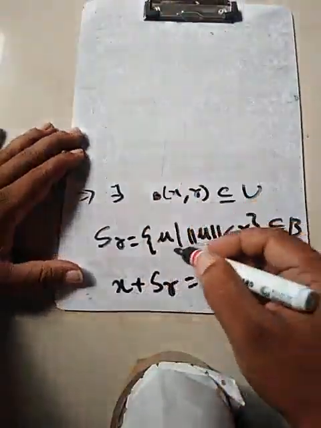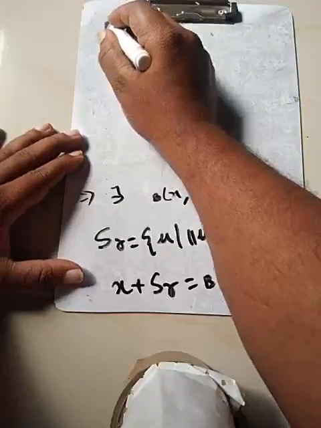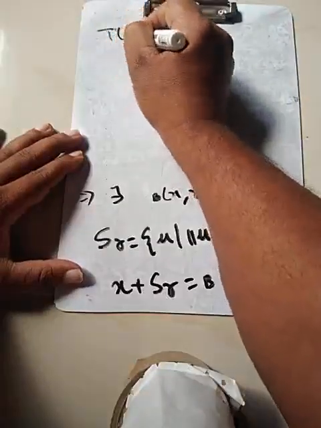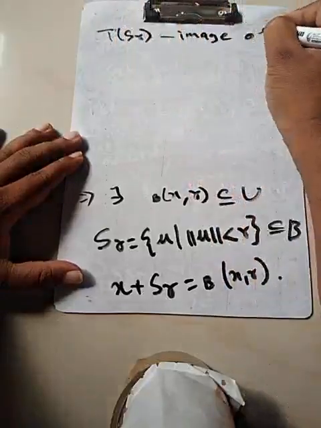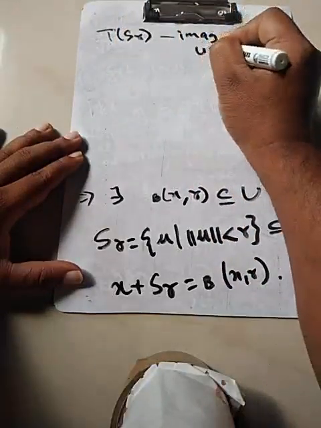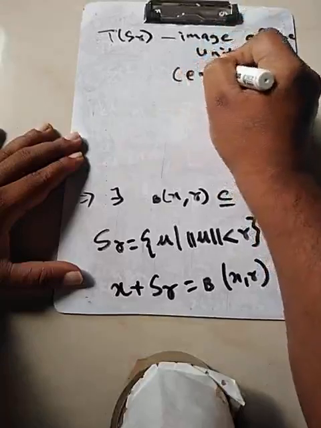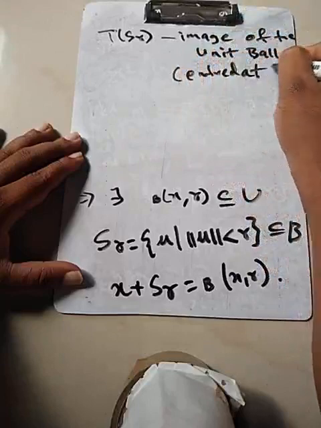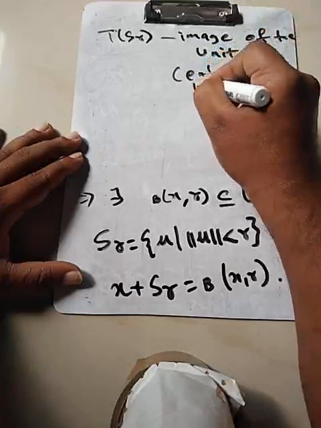It's a ball centered at 0 with radius r, open ball. So T of S_r is the image of the ball centered at 0 with radius r.